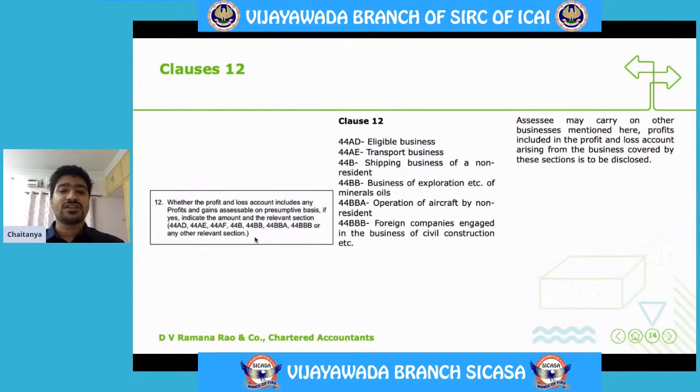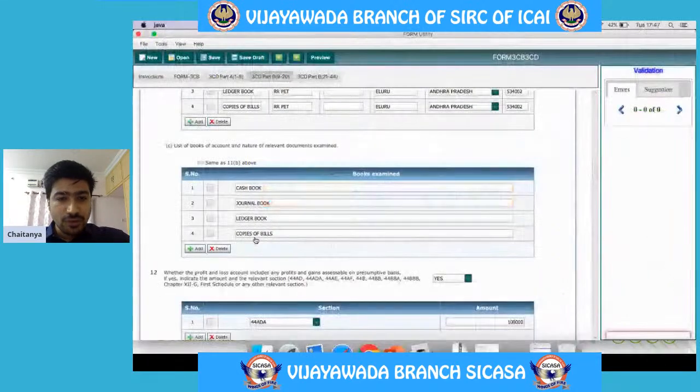And for consultancy services, I am opting for section 44AD, wherein I will be declaring 6% or 8% as the case may be: 6% for digital transactions and 8% for any other non-digital transactions. So in this case, I am supposed to mention all the businesses where I am opting for presumptive taxation sections. So here I am supposed to mention that in the case of tax consultancy services, I am opting for section 44AD. We will see in the form also.